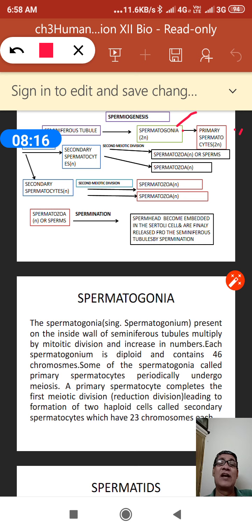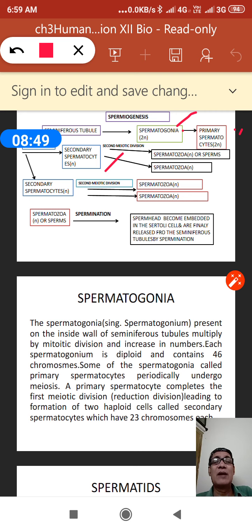Some of the primary spermatocytes, which are diploid in nature, will change into secondary spermatocytes. Not all of them. The primary spermatocyte undergoes meiotic division. The first phase of meiotic division is the reductional division, so haploid cells are formed.